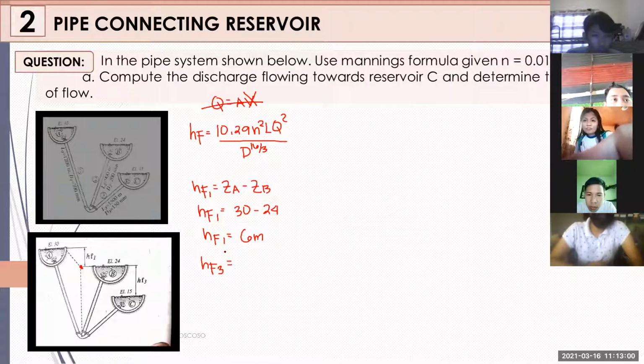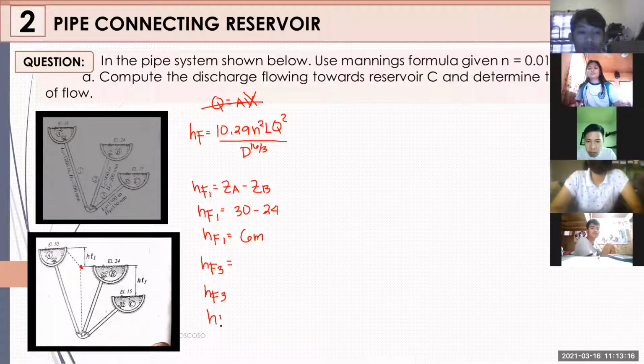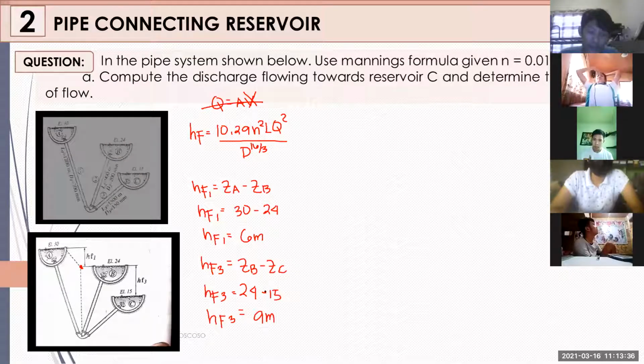Ma'am? So, what would be the head loss at 3 natin? Kaya, kunin na lang natin lahat ng head losses. Ano yung head loss at 3 natin? 24 minus 15. Sige, that would be 9 meters. Sabi niya, 9 meters. Saan ba nanggaling yung 9 meters na head loss na yon? That would be the elevation coming from B minus the elevation coming from C. So that is 24 minus 15. Sana naintindihan paano natin nakuha yung head losses natin.